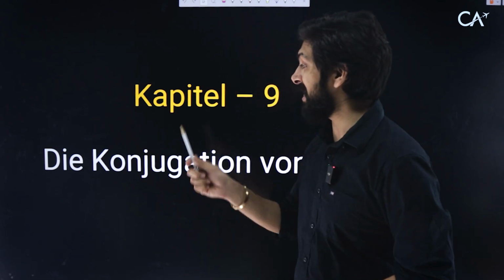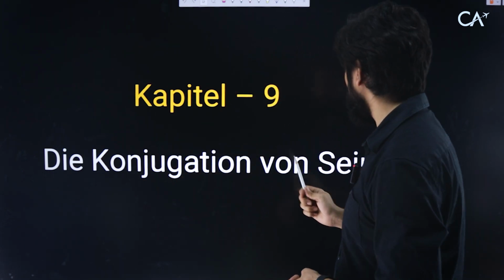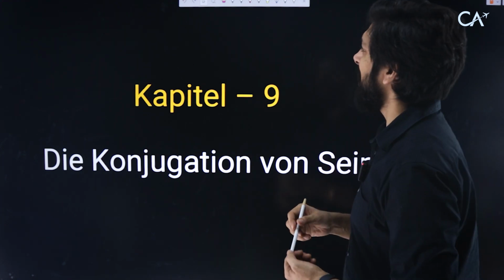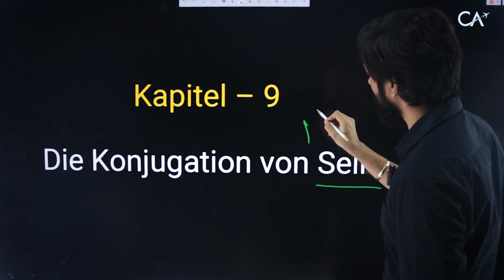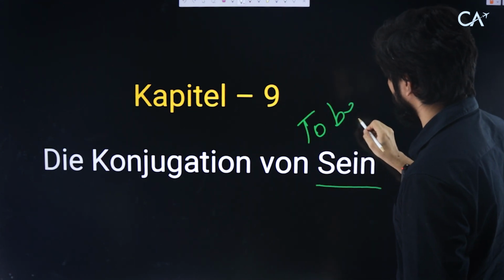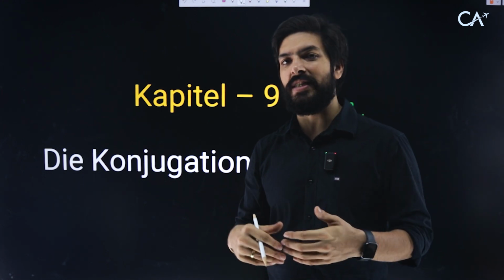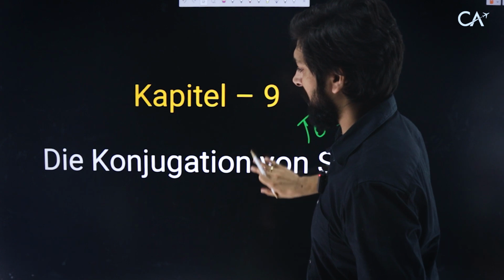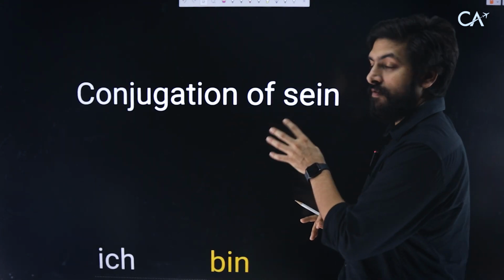And today we are at Kapitel 9, and that is the Conjugation von Sein. What is Sein? We'll see in this chapter. Actually, the German translation or literal translation is "to be." In English, we call it to be, like I am. This "am" is what we need to understand. How do we say I am in German? So let's continue. Like I said, the chapter's name is Conjugation von Sein.